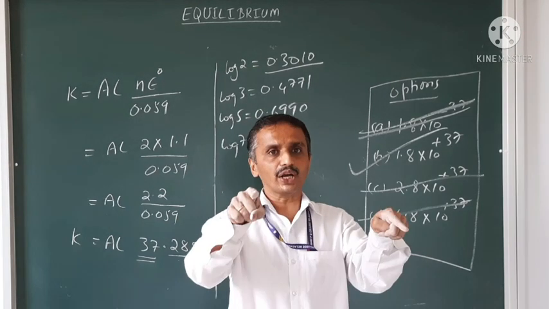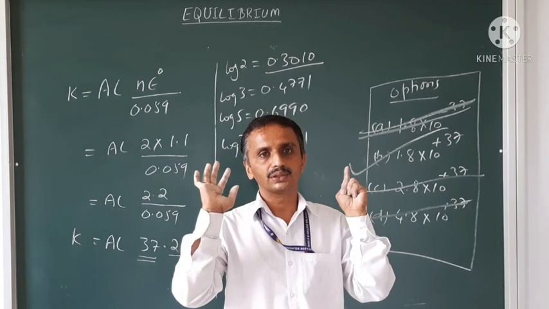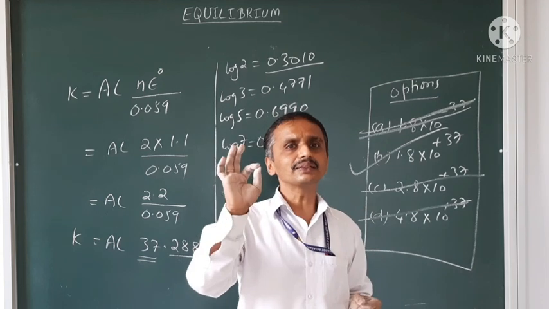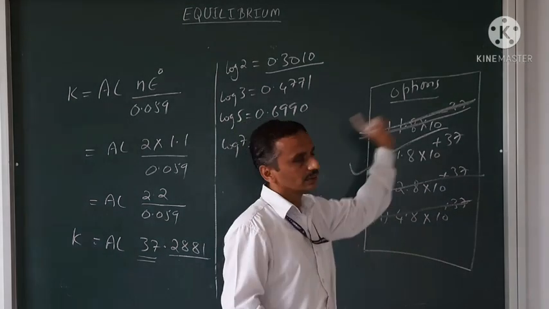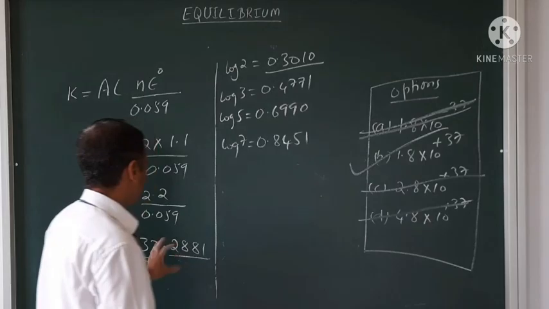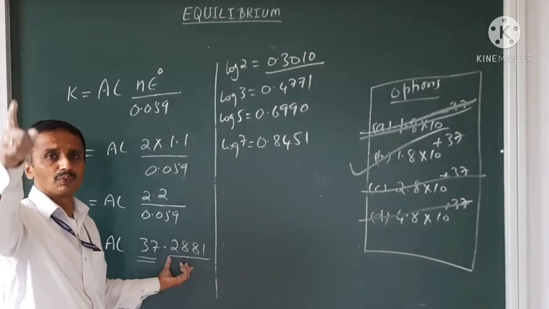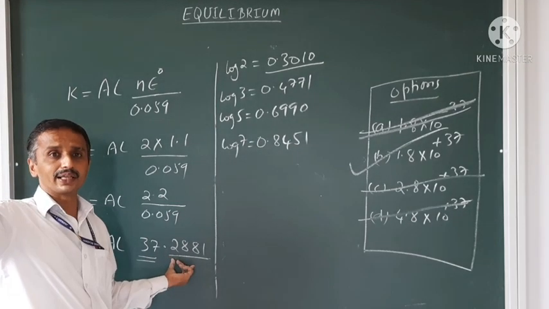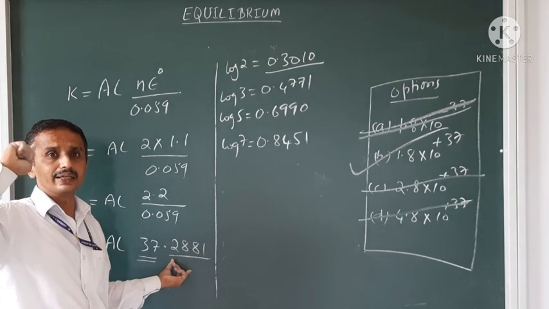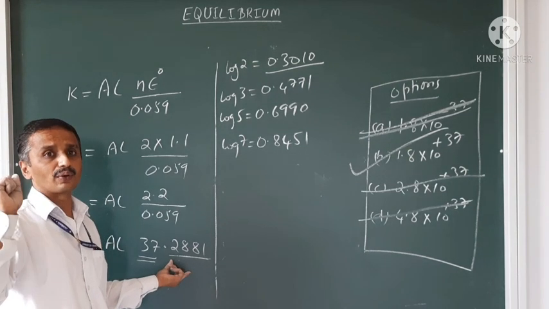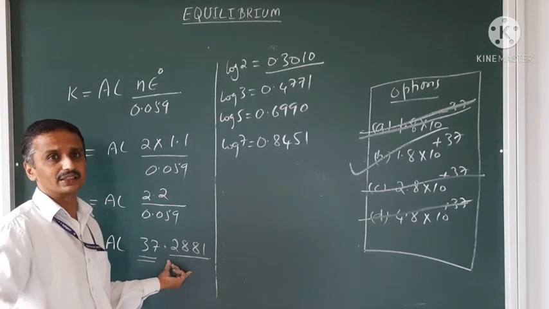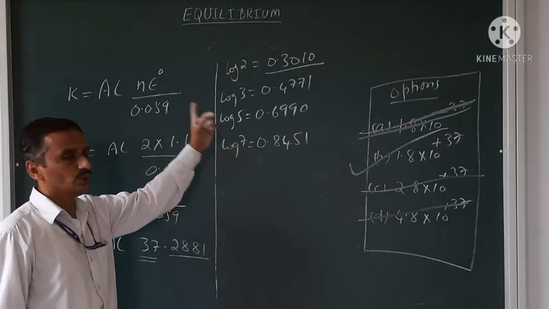It is not your choice. Based on the concept, you go for deletion of the answer. It's difficult to remember every logarithm from 10 to 99, so you can do this.